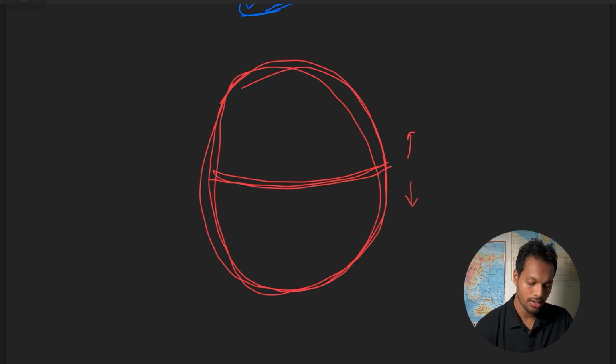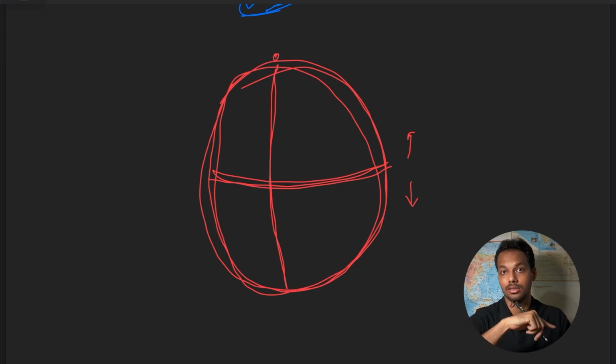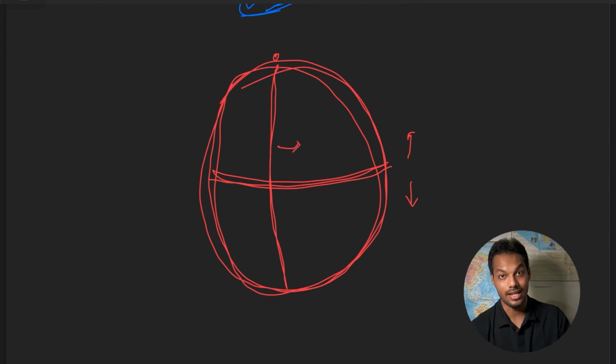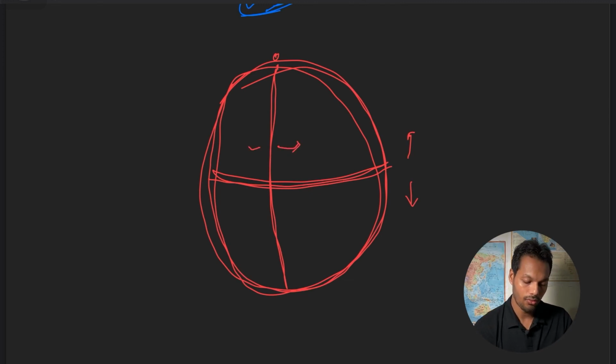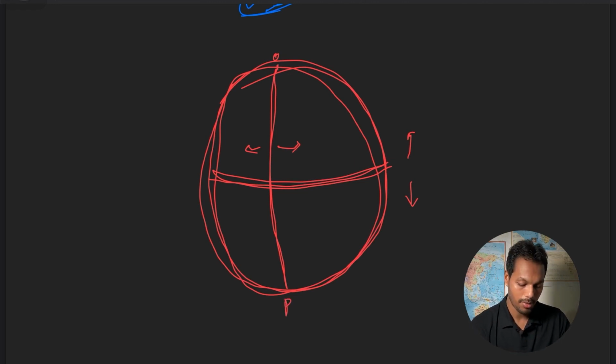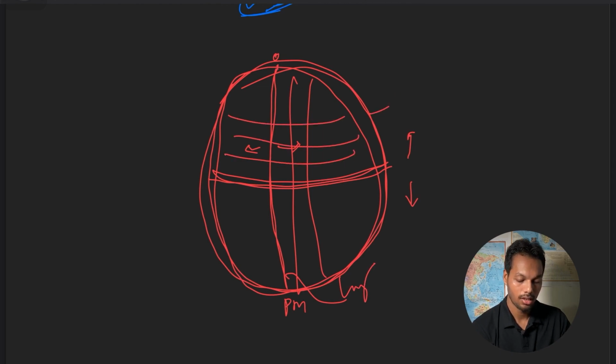Longitude means the perpendicular division of the earth. The 0 degree longitude, the prime meridian, moves along the city of London. If we go east, that is east longitude, and if we go west, that is west longitude. These perpendicular lines are called longitude, and these horizontal lines are called latitude.